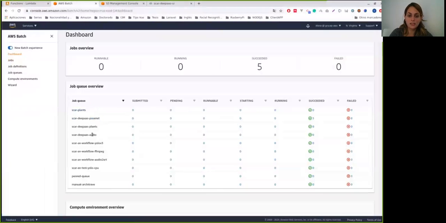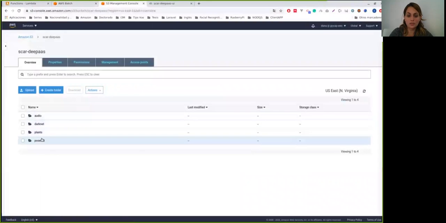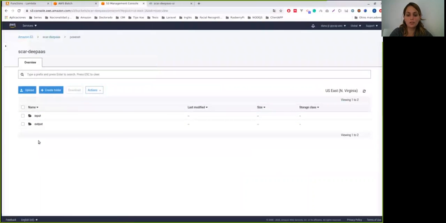In the AWS Batch service, we can see the job queues of the 3 models that run in Batch, which are the audio classifier, the plane classifier, and the body pose detection model. Finally, in AWS S3, there are 2 buckets that are used, one to store the web interface, in this case, scar-pass-UI, and the other bucket is to store the input and output file for each model. Within this bucket, there is a folder per model, and within each model folder, an input and output folder.